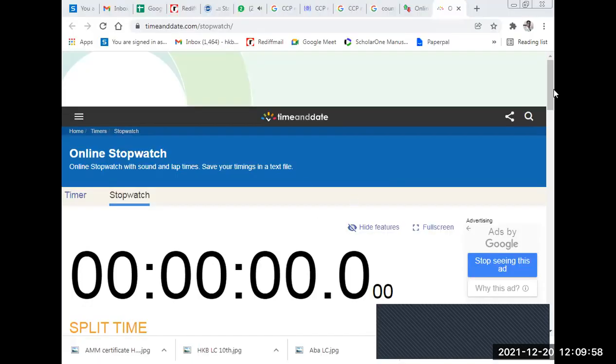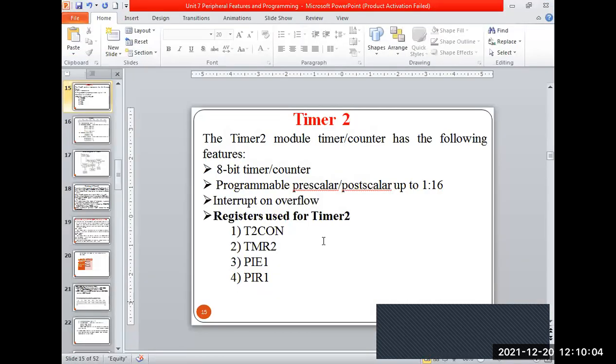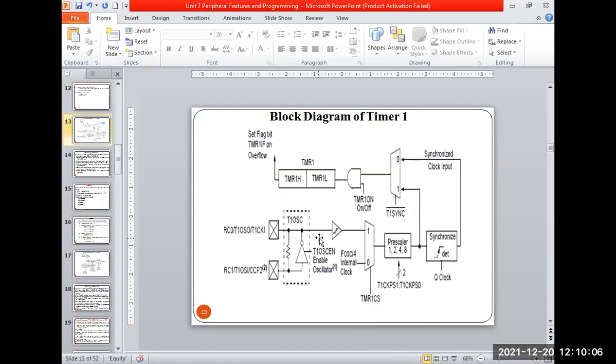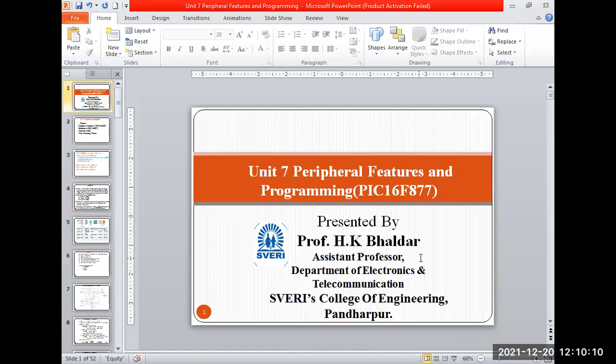Chalo, let us start. We'll start with our lecture. The screen is visible? Yes, sir. Okay. So in the last lecture I discussed that I started with chapter number 7, peripheral features and the programming of that.